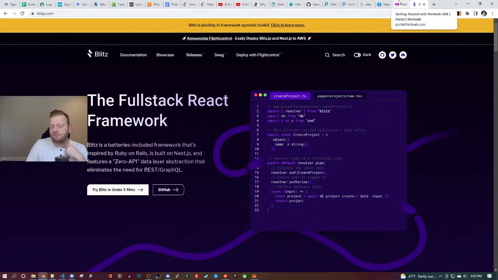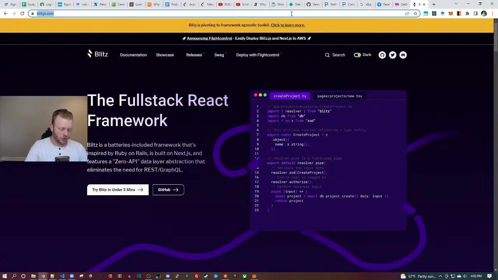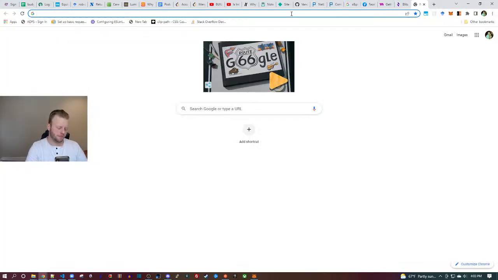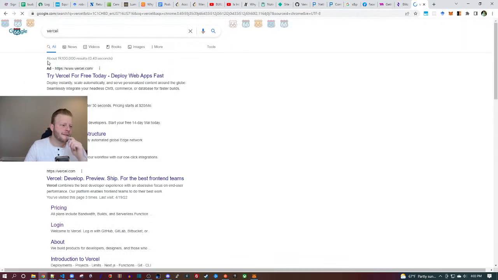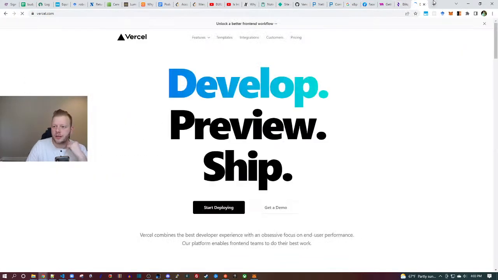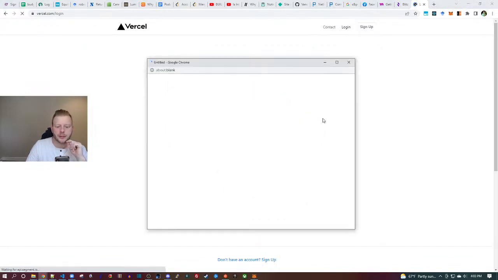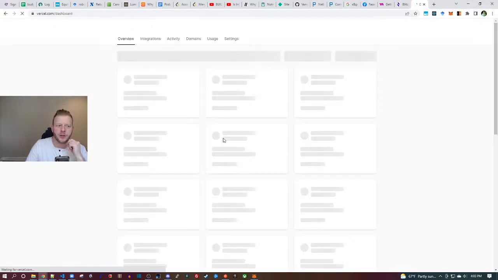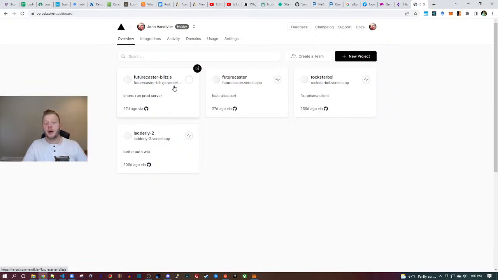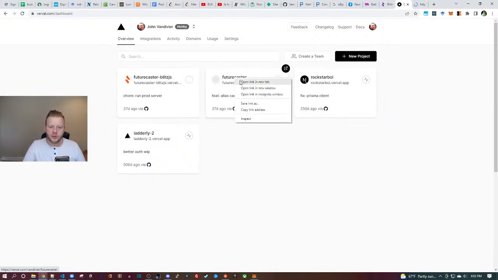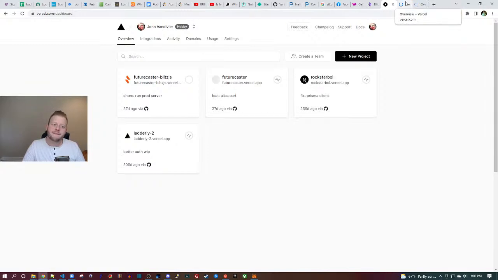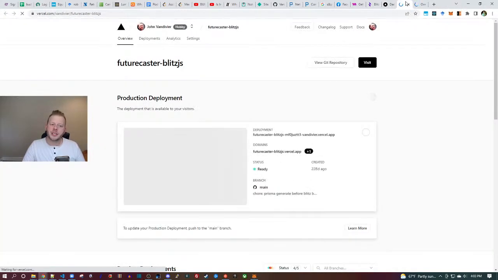And I'll use Vercel. So let's go over to yet another Vercel app. Why not? Continue with GitHub. I'm going to need to create a GitHub repository for this project. So let's talk about what is futurecaster. I think it's one of these two, and I have an existing futurecaster blitz. Maybe I'll just tap the existing repository, right? That would make sense.